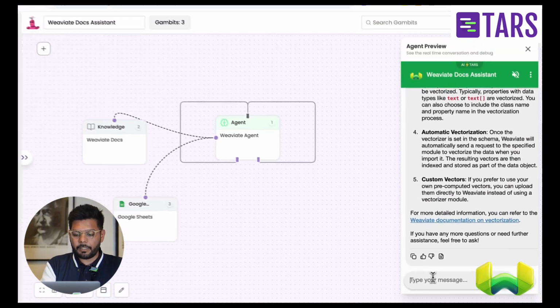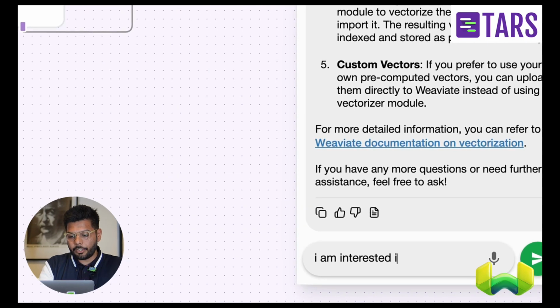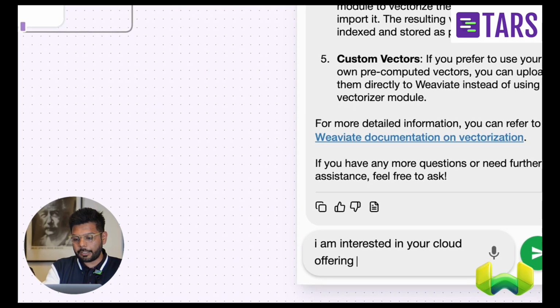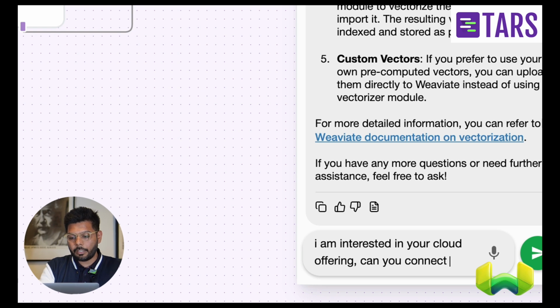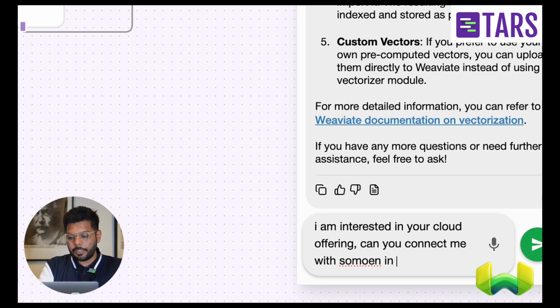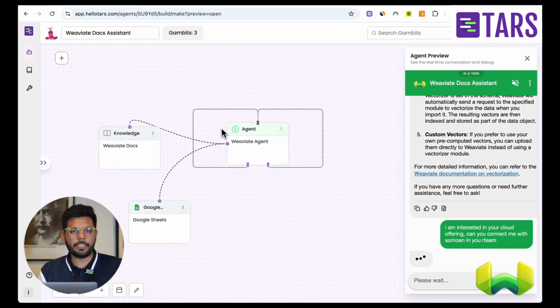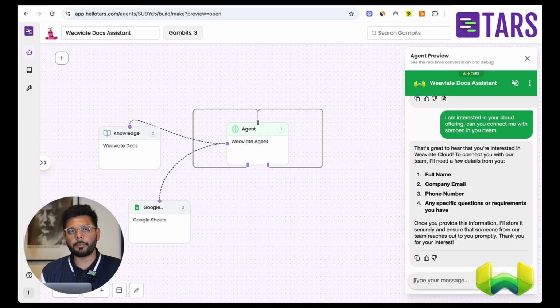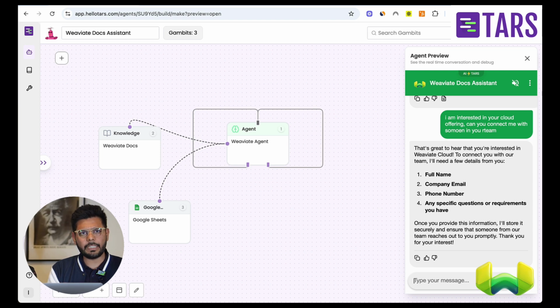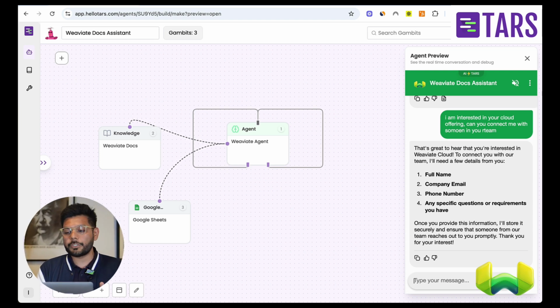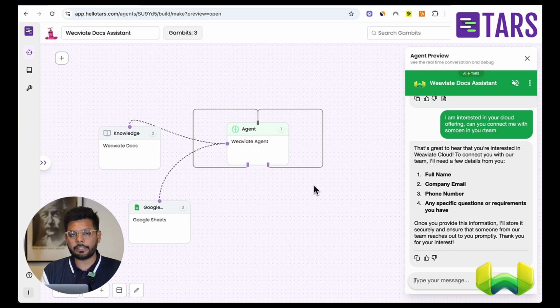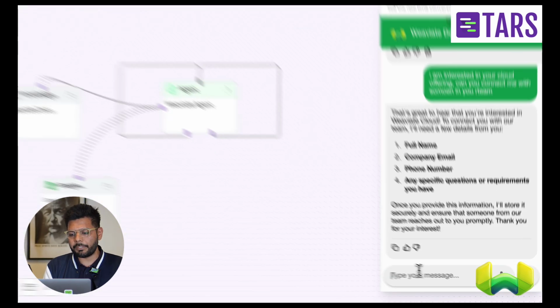I'm going to keep it simple. I'm just going to say, I'm interested in your cloud offering. Can you connect me with someone in your team? And I have given instruction to the agent that whenever a user wants to connect with someone in our team, you should be asking for some information like name, email, phone number, and then just send it across to a Google Sheet tool that I have connected it to. It is Google Sheet in this case, but it could be your CRM, like Salesforce or HubSpot, and it's basically a back and forth. So it could be fetching information as well.